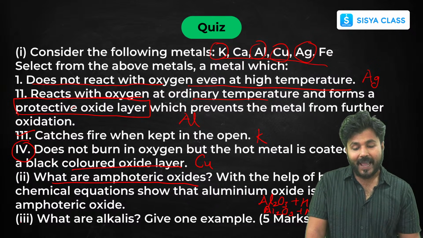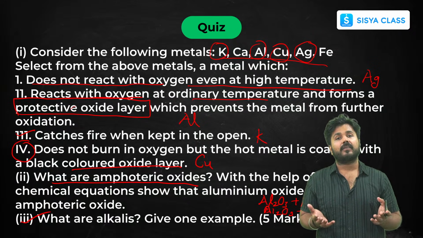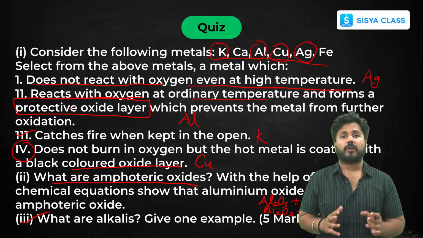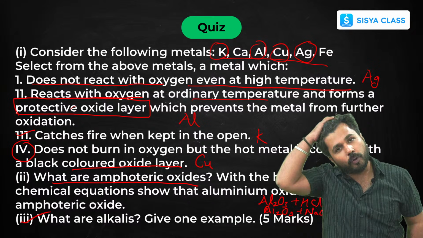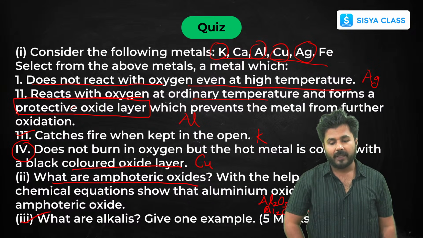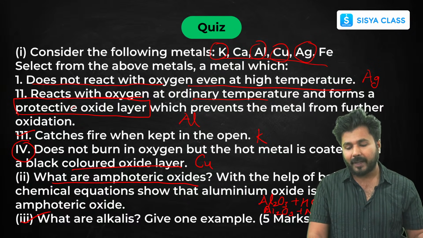Now what are alkalis? Alkalis are solutions of metal hydroxides or bases in water. Those highly reactive metals' bases that are present in aqueous solution in water are called alkalis, like sodium hydroxide and potassium hydroxide. All of them are alkalis.